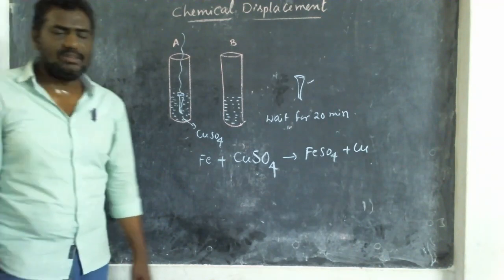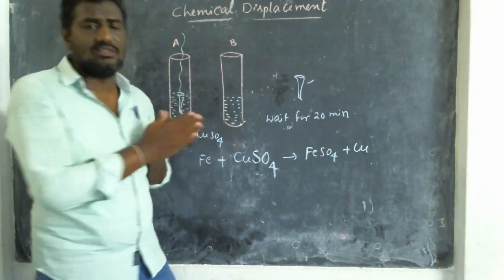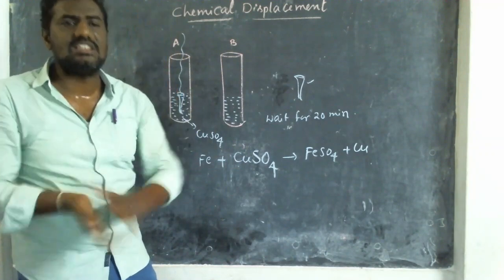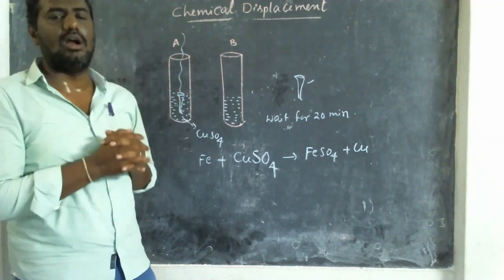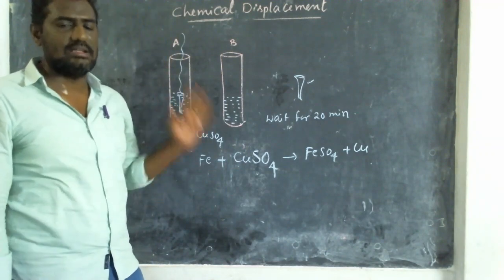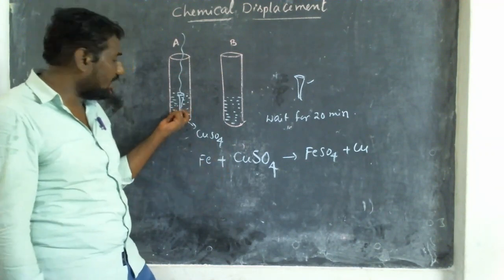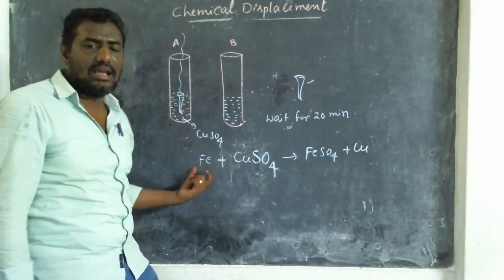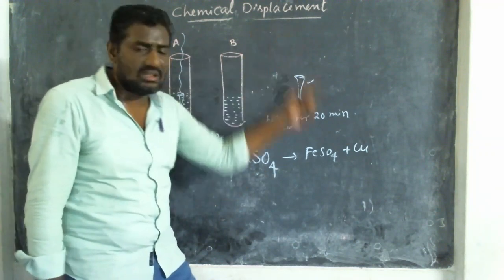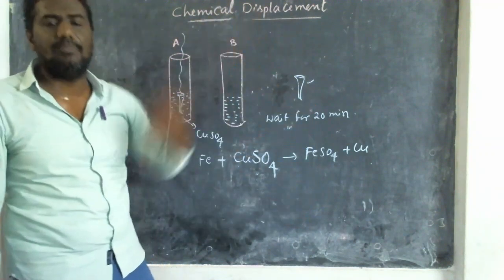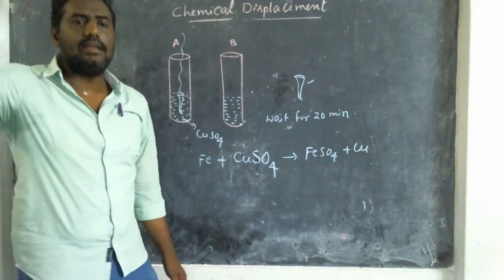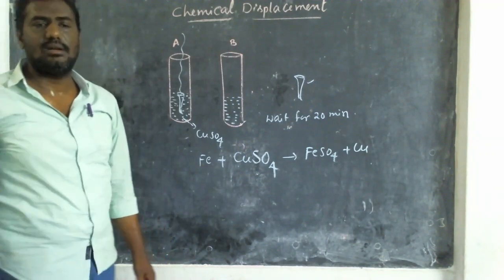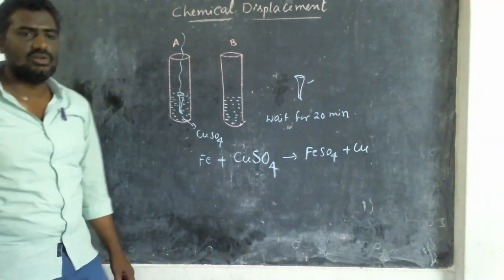So children, before learning this chemical displacement activity, first you have to go through the reactivity series. That series you have to learn by heart. After that only we can go for this. In that series, if you observe, I have taken iron and copper sulfate. Iron is highly reactive. You see in the table, iron is present above the copper. So iron can displace the copper. Did you understand, children?